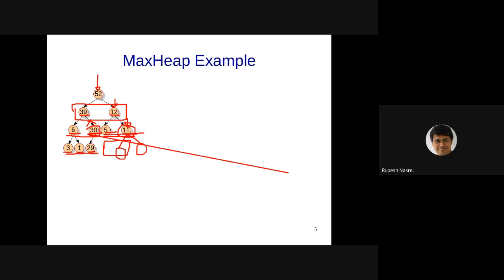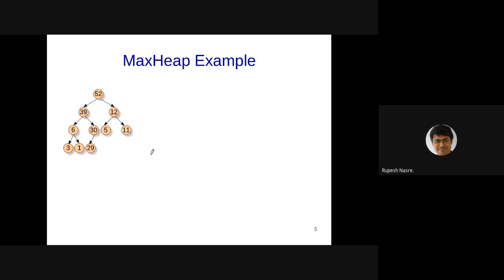If you have to insert 10, what are the possible locations where you can insert 10? As far as the heap order property is concerned, the structure we will have to take care of separately, and we'll come to insertion soon. But let's think about where all you can insert 10. Definitely, you can insert it below 52 somewhere, but then both of these are occupied, so we will not trouble them. Can you insert it below 39? Yes, but then those are occupied. So we will not worry about these internal nodes which have at least one child.